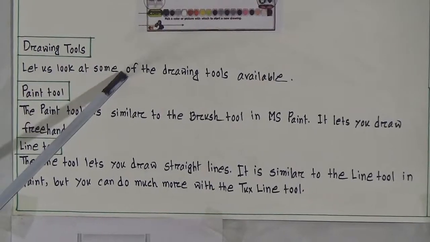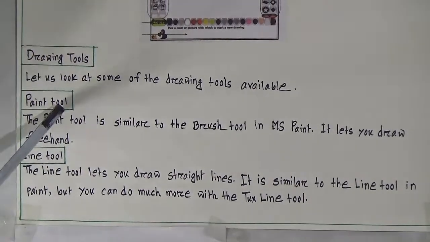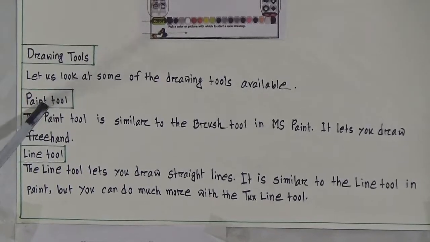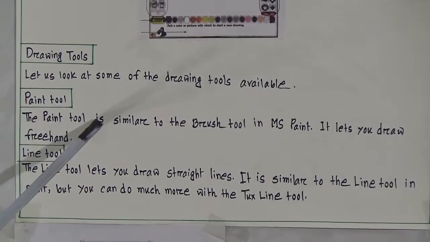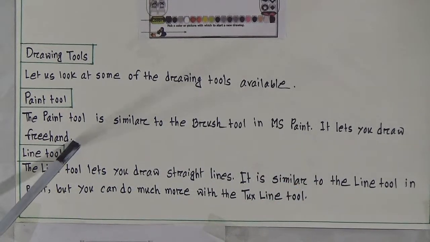Let us look at some of the drawing tools available. Paint tool at first. So basically there are 7 tools. So first one is paint tool. The paint tool is similar to the brush tool in MS Paint. It lets you draw freehand.